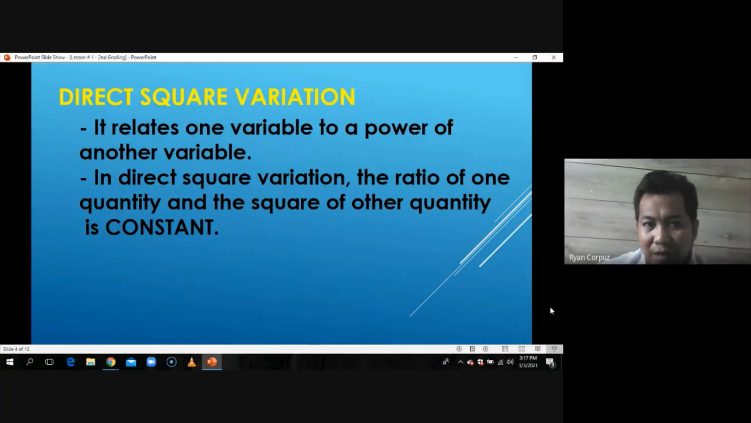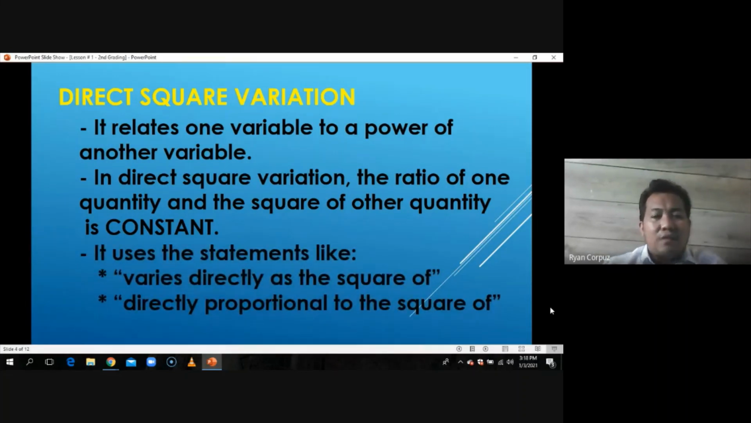The difference from direct variation, when we find the constant of variation, is that we divide one quantity by the square of the other quantity. So that is direct square variation. But the way of getting its constant of variation is just the same. The only difference is that the other quantity has a square.